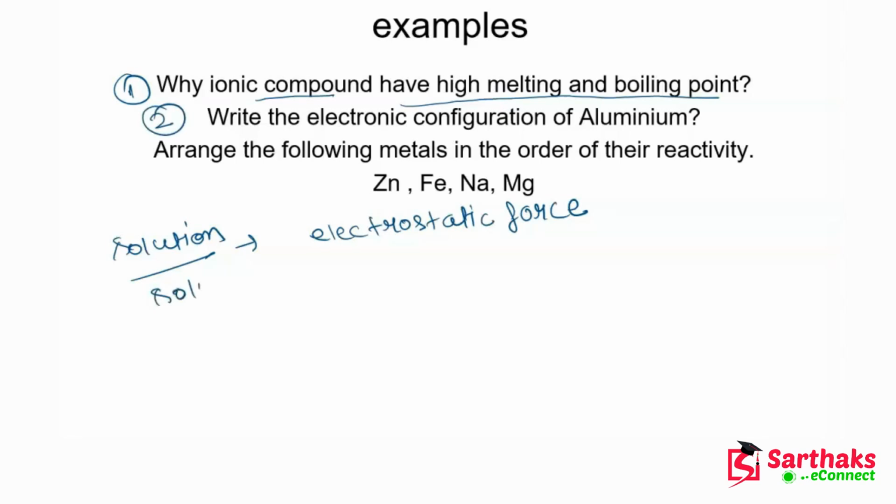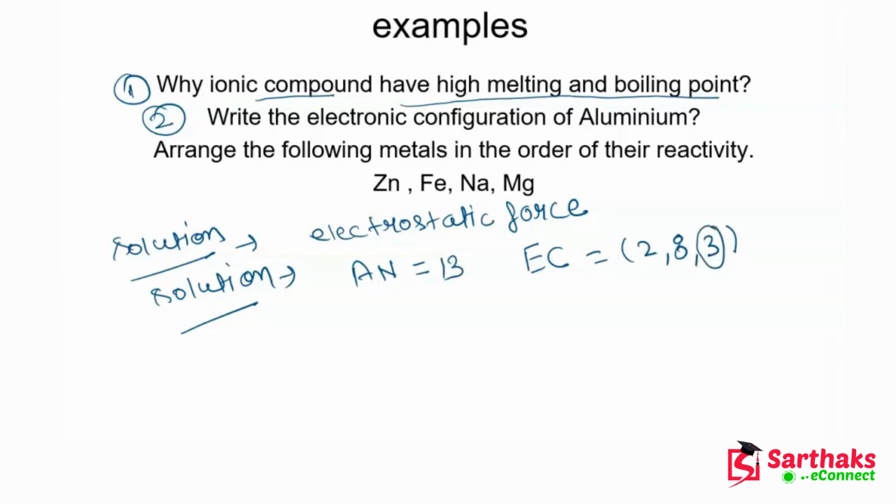Okay, now let's talk about the second question. It says write the electronic configuration of aluminum. To write it, we need to know the atomic number of aluminum, and that is 13, because it comes after magnesium. So the electronic configuration will be 2, 8 and 3.